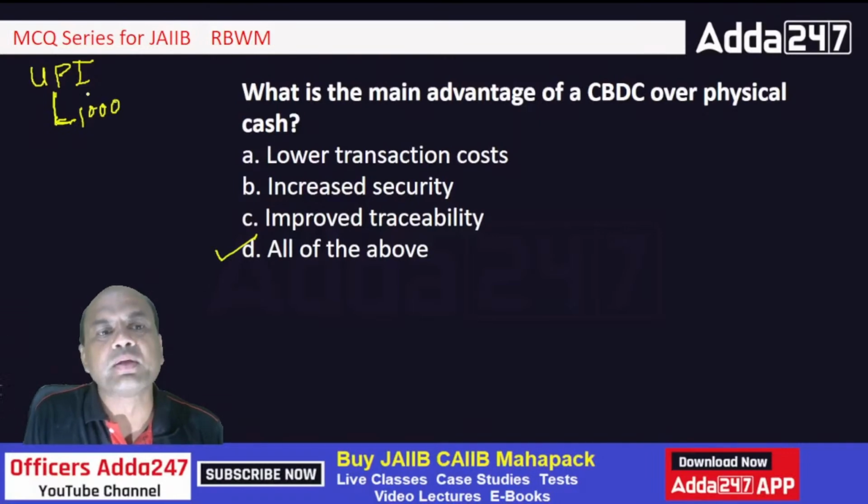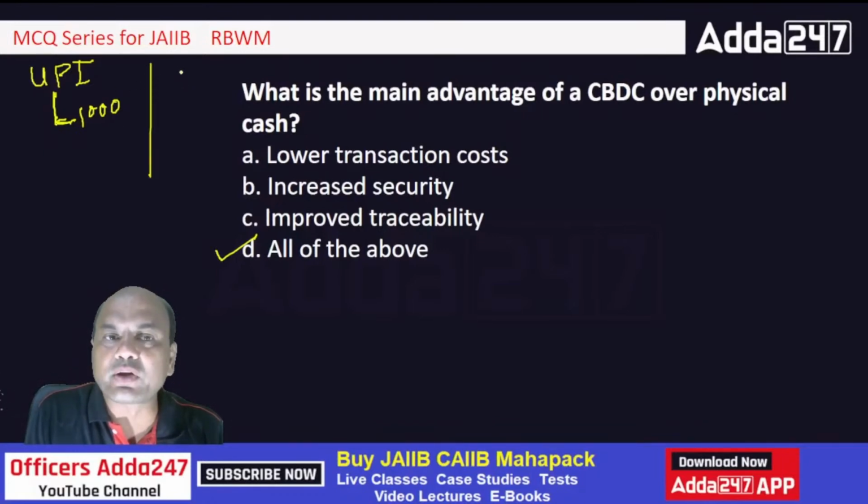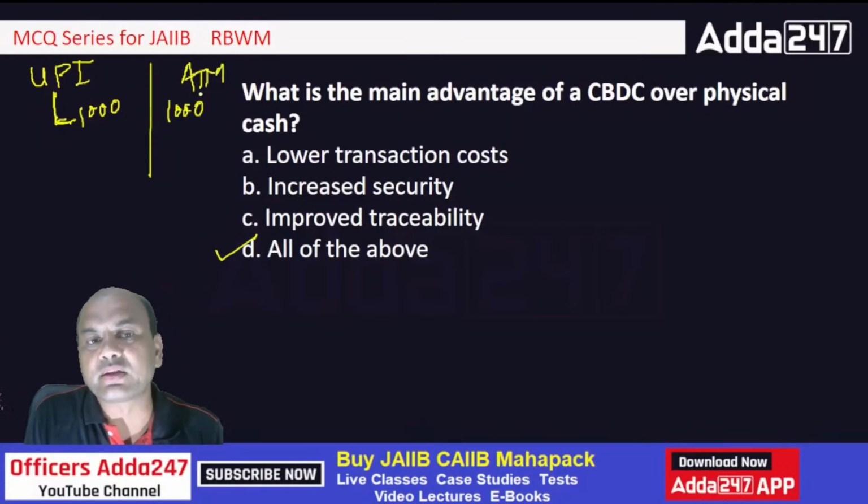It means that these 1000 rupees, if I go to ATM today and withdraw 1000, this 1000 in notes should be there. So the problem with UPI is, although UPI is only the method of payment, for these 1000 rupees which I am having in my bank, RBI has to print notes.